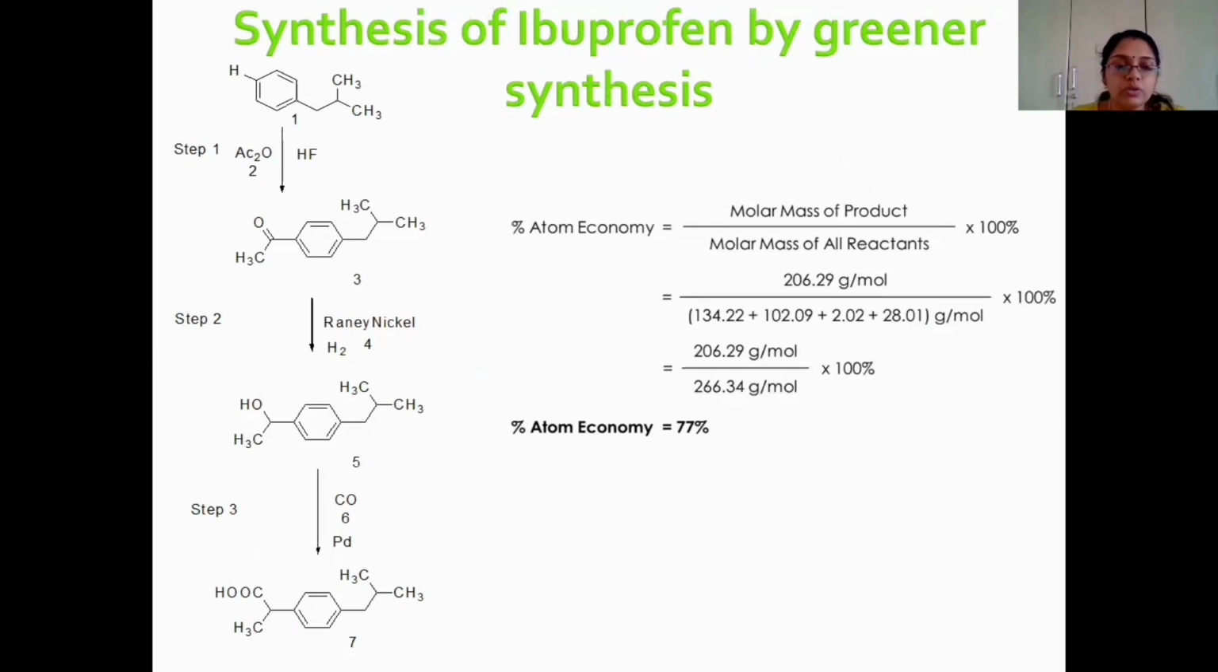Moreover, when we looked at each step of the reaction, we found that in the second step we are using a catalyst, Raney nickel, and in the third step we are using another catalyst, palladium. One of the advantages of using a catalyst is that we can reuse it after carrying out the reaction. So this reaction is found to be an atom economical reaction.